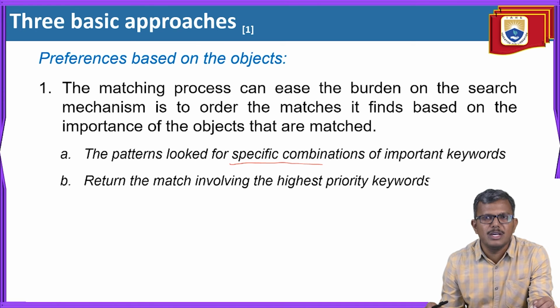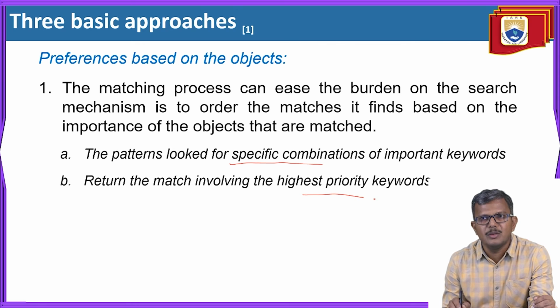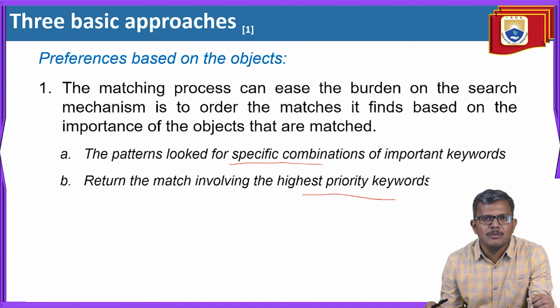So we identify some keywords, give priority to those keywords, and give the rules whose matching involves the higher priority keywords. When the highest priority objects are matching, then you can select that particular rule.